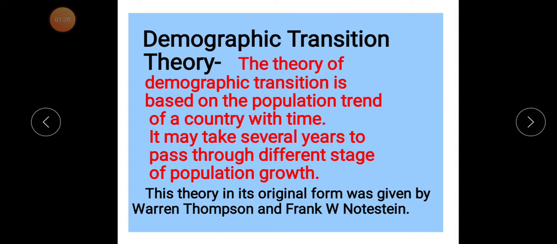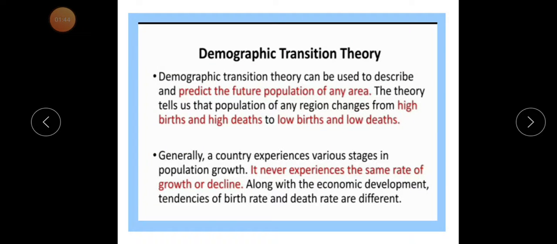This theory in its original form was given by Warren Thompson and Frank W. Notestein. So these geographers first introduced this theory to the world, which is totally based on the birth rate and death rate of any region. Demographic transition theory can be used to describe and predict the future population of any area.